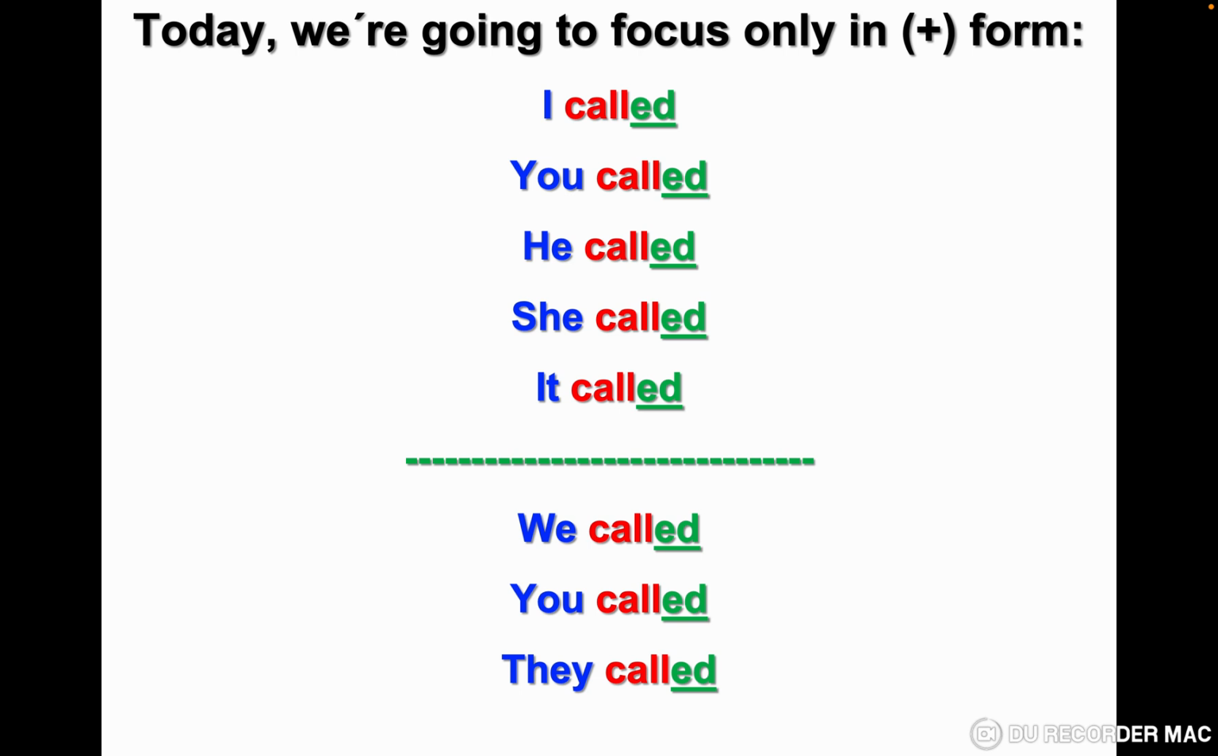Remember that ed we use it just in positive, we don't use it in negative, and we don't use it in the question. Let's practice the verb call with all subject pronouns in the past simple. I called, you called, he called, she called, it called, we called, you called, they called. I didn't pronounce it cold. Cold means the opposite of hot, but I pronounce it called, not cold.